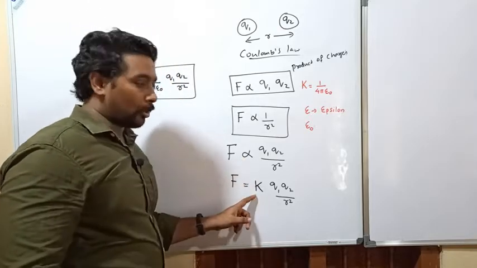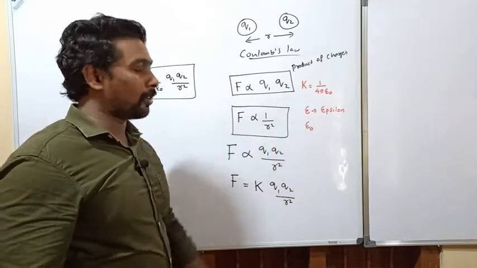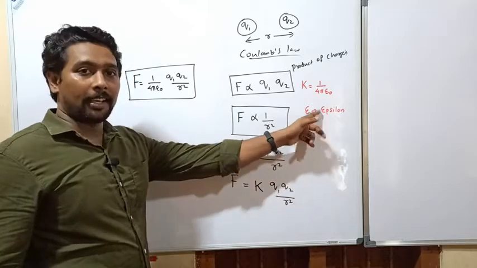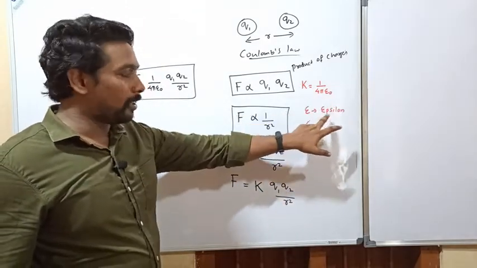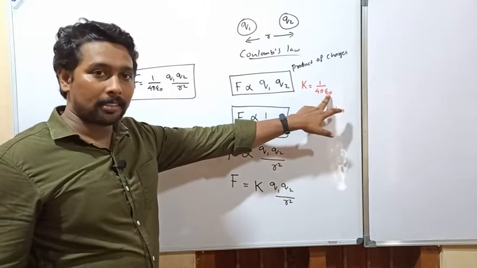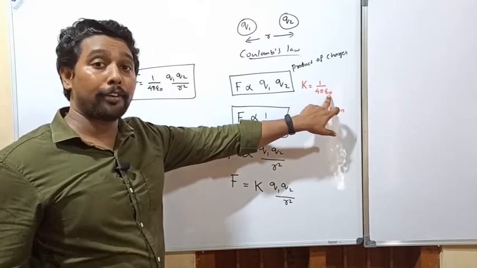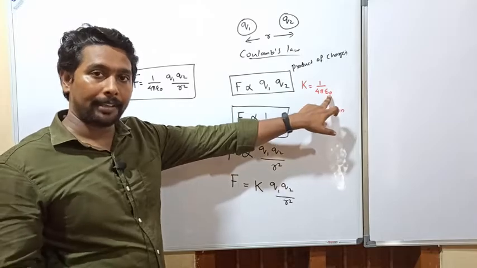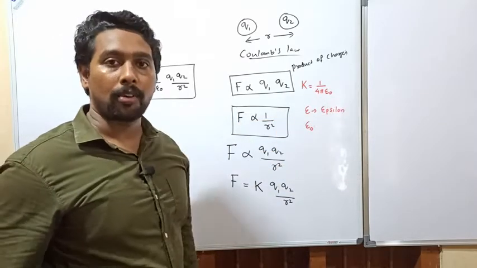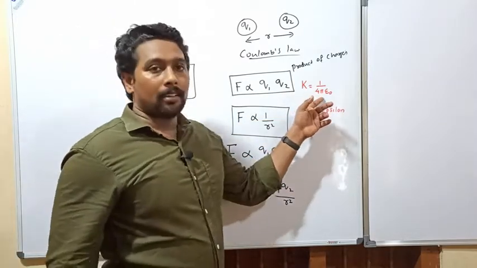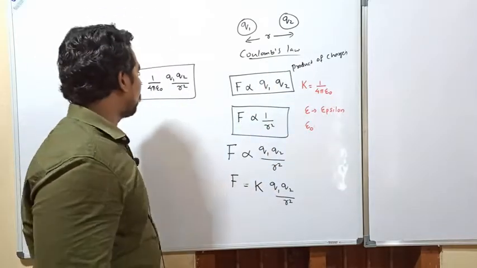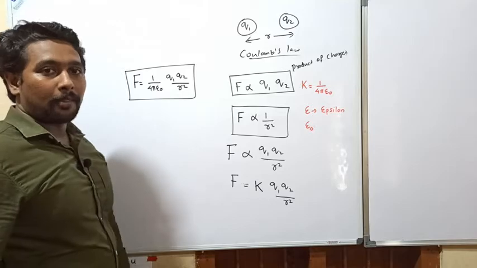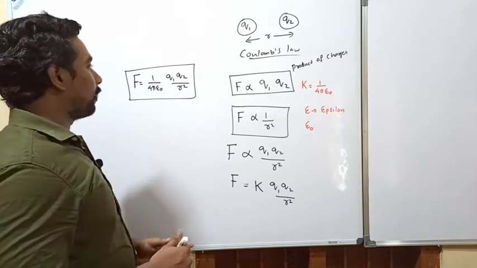We put a proportionality constant k is equal to 1 by 4 pi epsilon 0. What is epsilon? Epsilon is a constant. Epsilon naught means the permittivity of free space. When we are considering another medium, we have to put some other epsilon r. Always we are taking epsilon 0, that means we are considering only free space. So our equation becomes 1 by 4 pi epsilon 0 q1 q2 by r square.